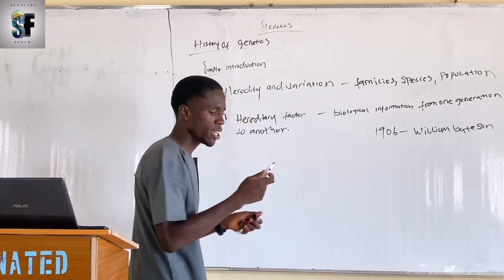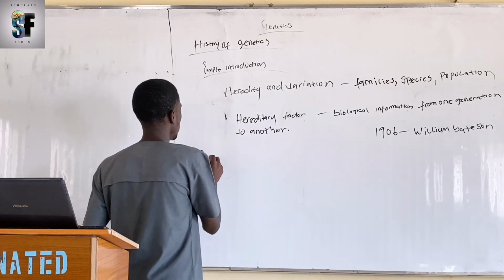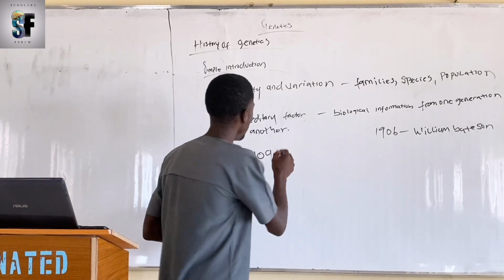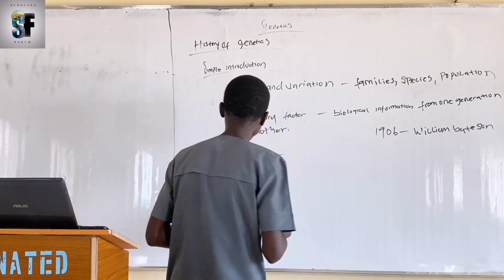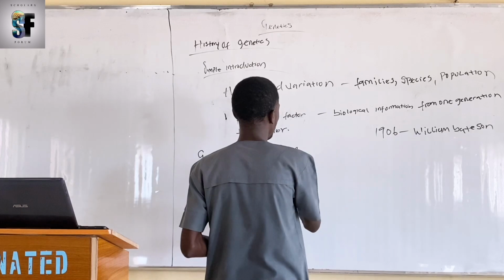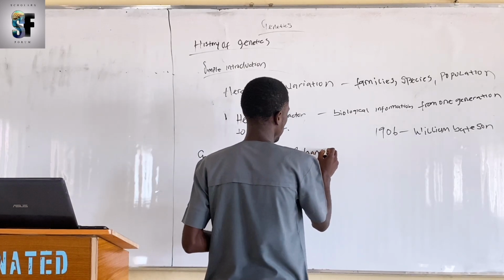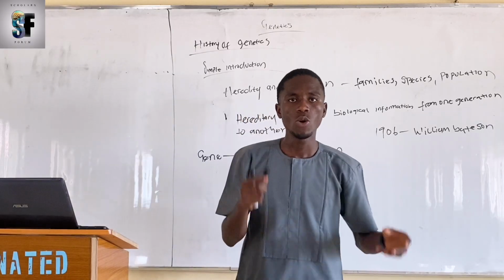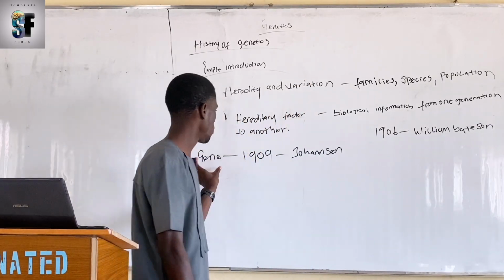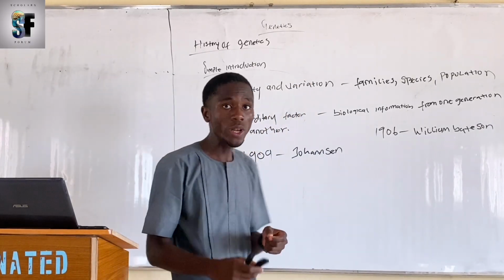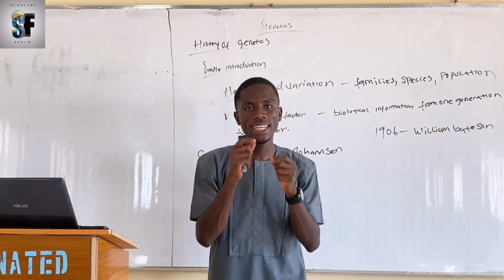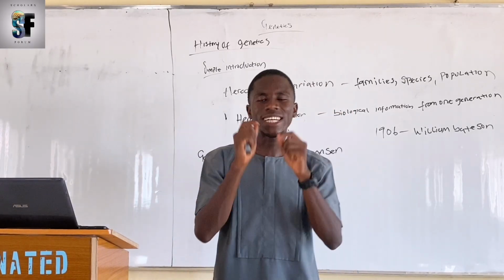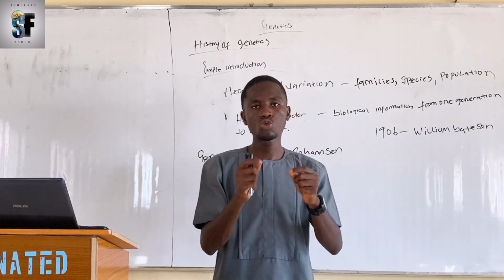Also, the concept of gene was introduced in the year 1909 by William Johansen. William Johansen discovered the concept of gene in the year 1909. He defined gene as a hereditary factor that transmits traits from parents to offspring.